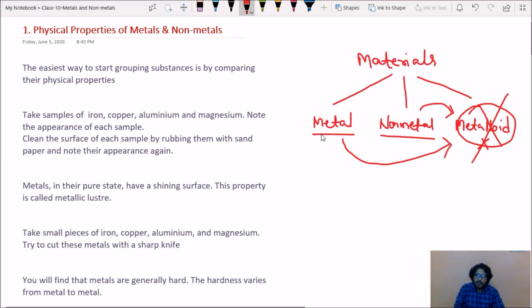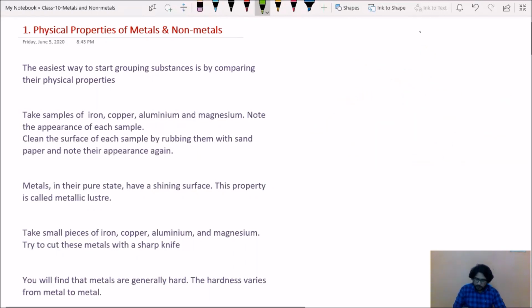We are going to discuss metal and non-metal. Now, you see this first point? The easiest way to start grouping substances is by comparing the physical properties. If you understand the physical properties of any metal, it would be so easy for you to understand its characteristics.